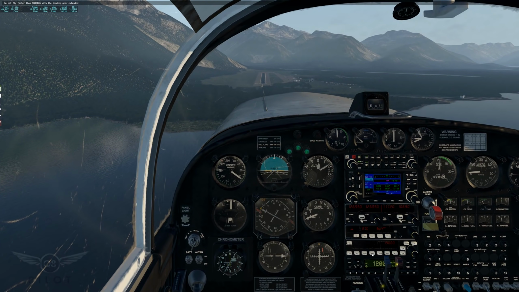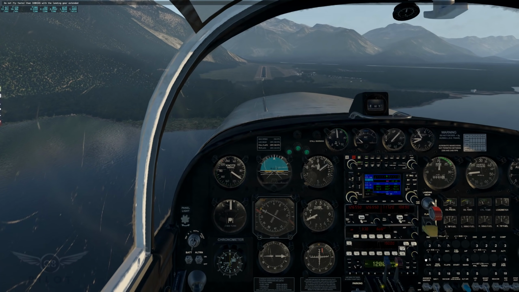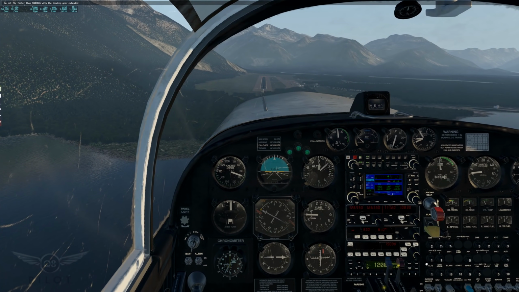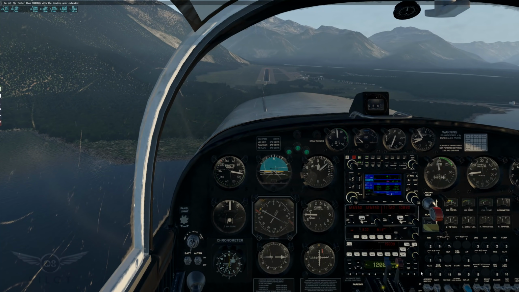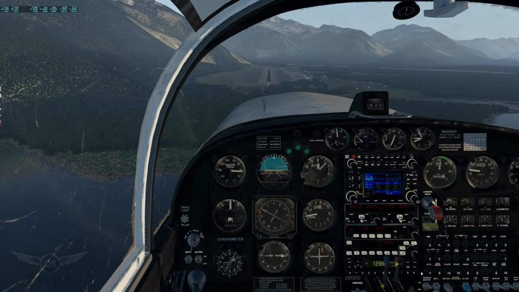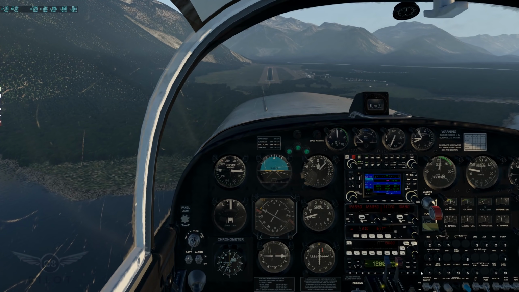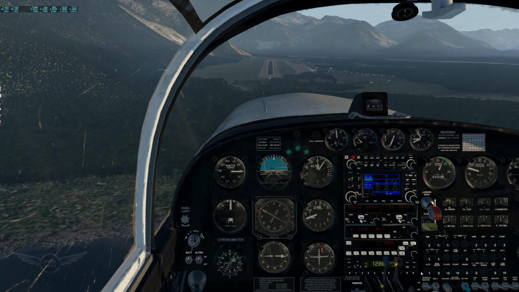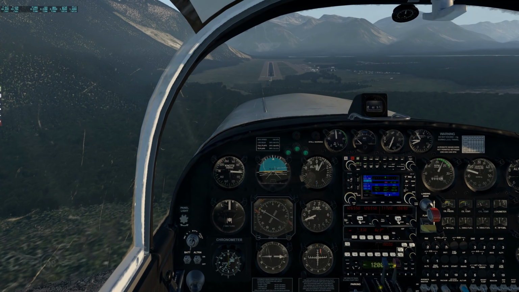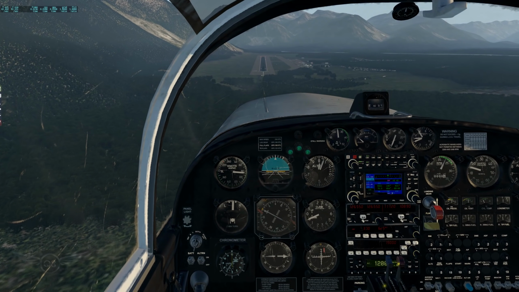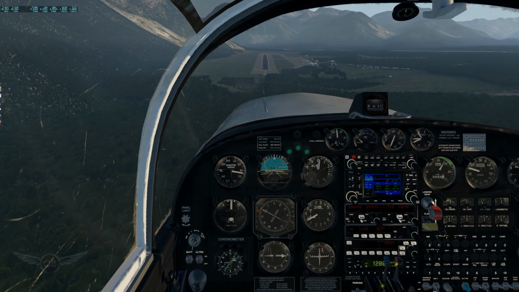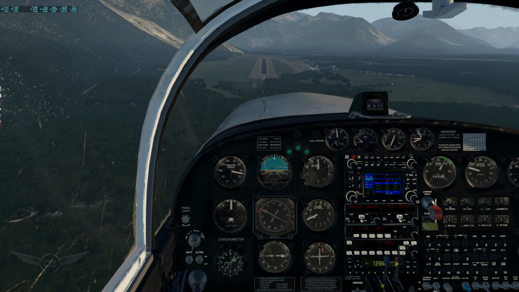All right, let's go ahead and lower the flaps. All right, here we go. Flaps are full. We're a bit too high. Just really very, very smooth.